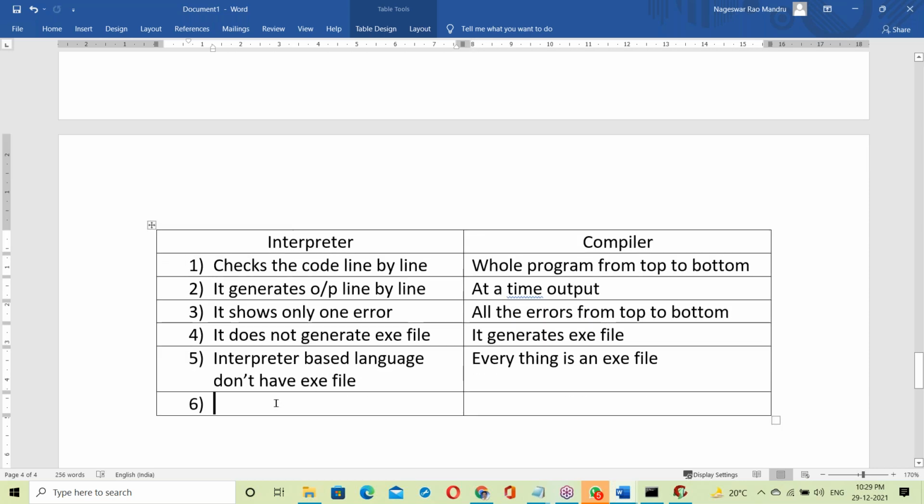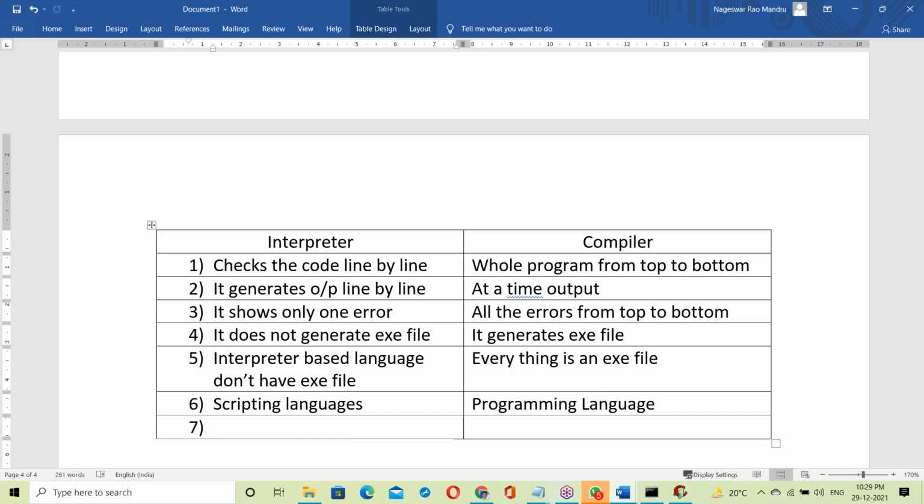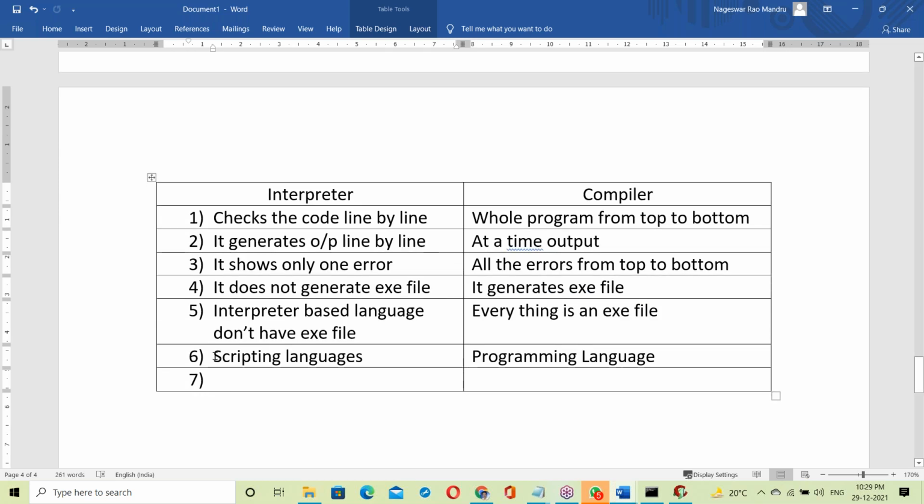Interpreter based languages are called scripting languages. Compiler based languages are programming languages. So interpreter based languages are scripting languages, and compiler based languages are programming languages.